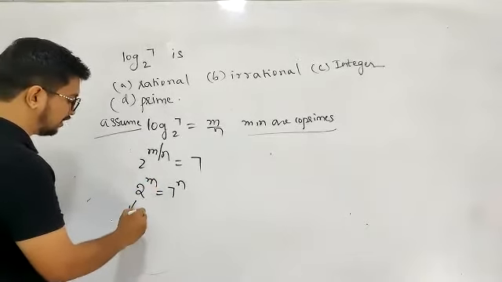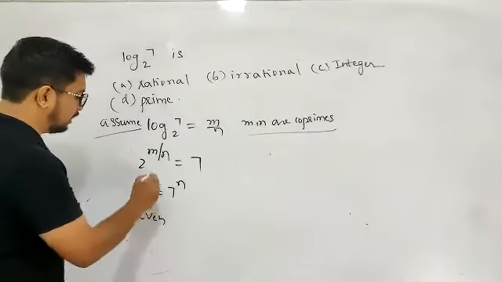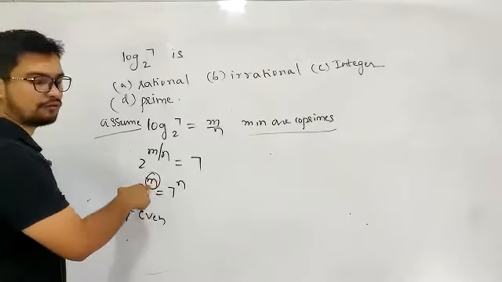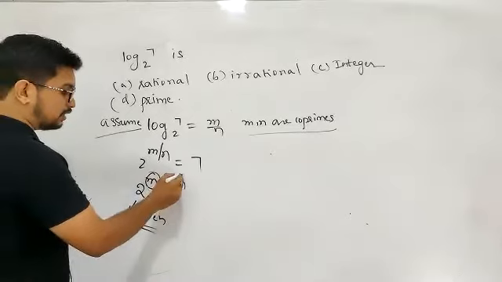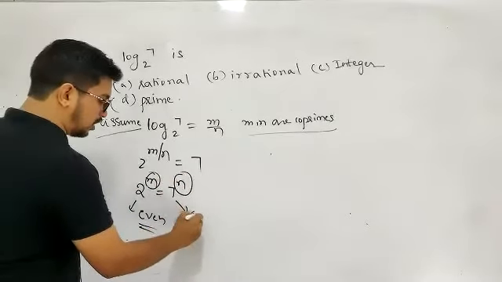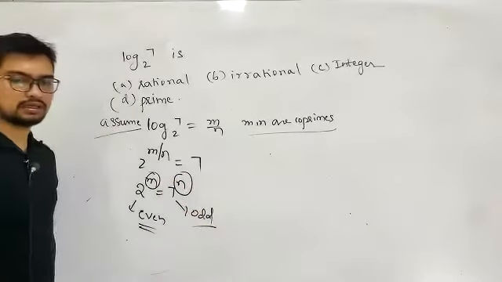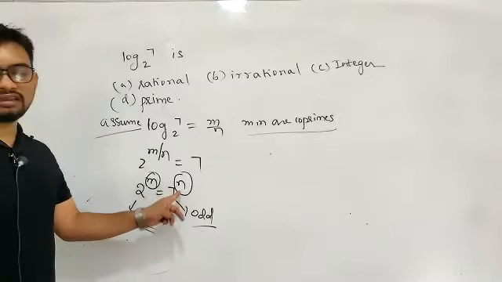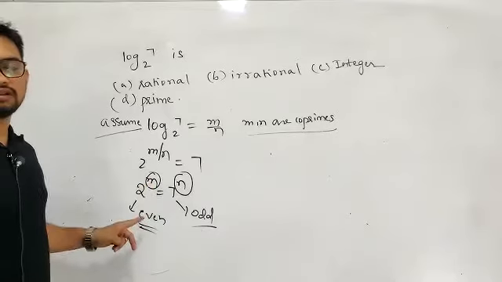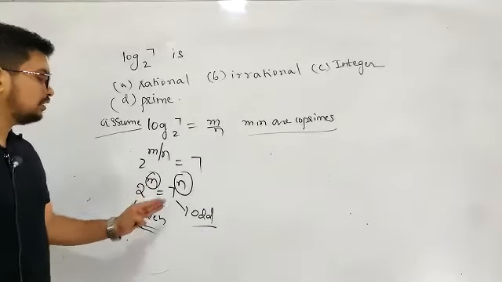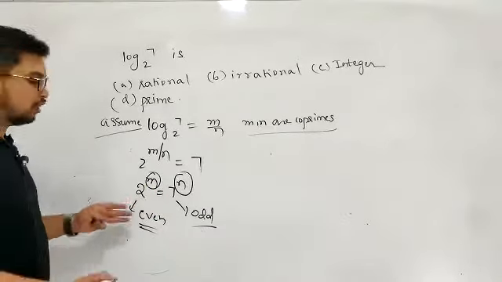Now for natural values of m, this side is always even. And for positive integer values of n, this side is always odd. Left side always even, right side always odd.